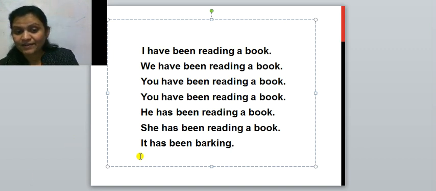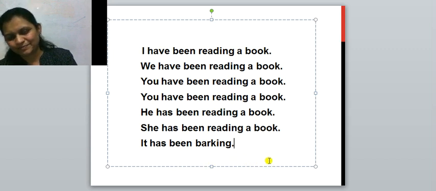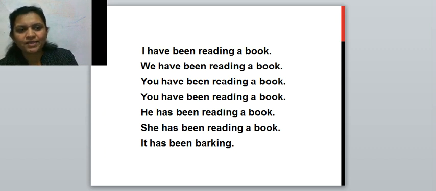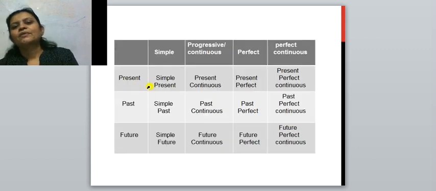And one sentence, last sentence I have not written here. Because I know that you people know the last sentence. Can you tell me what is that sentence? Yes, right. What is that? They have been reading a book. Absolutely correct. They have been reading a book. Okay? In this way, what we have done? We have completed all types of present tense.